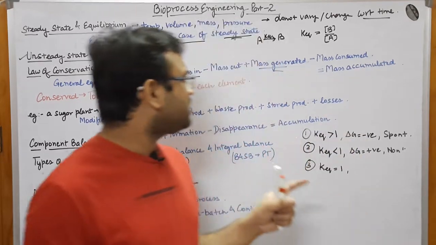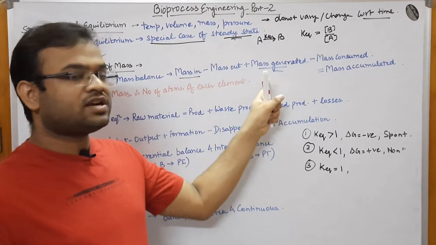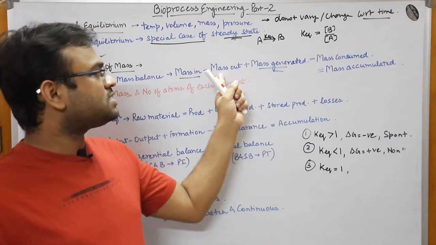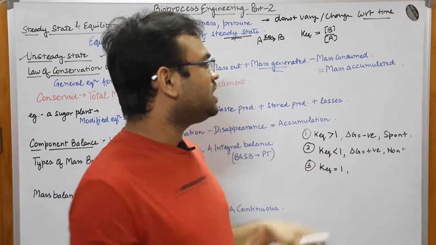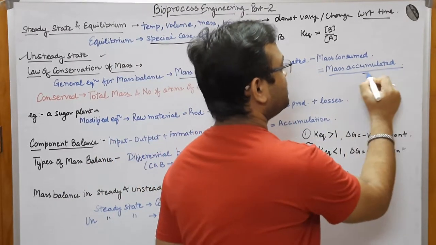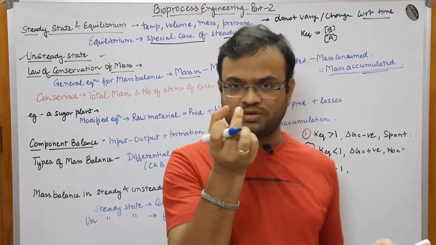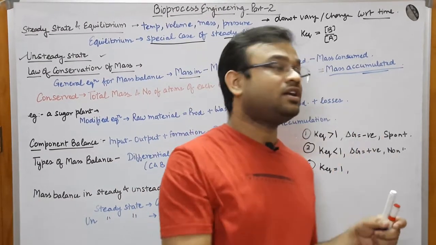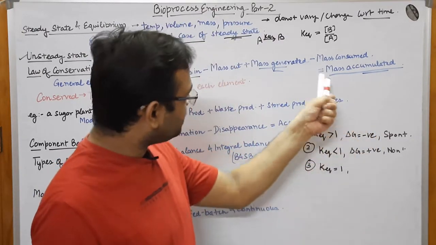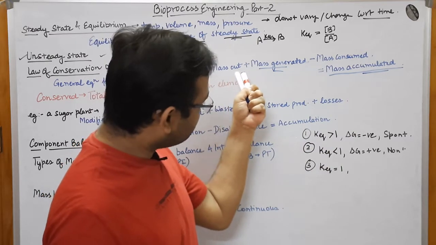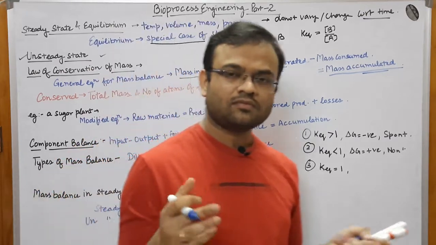So what we are doing over here is, mass in is with the plus sign, mass generated is with a plus sign, and mass out and mass consumed are with a negative sign. What would it lead to? It would lead to mass accumulated. This you can understand is the mass or the nutrients that has been converted into biomass. You would get the value over here, that would be the mass accumulated. So mass accumulated equals mass in minus mass out plus mass generated minus mass consumed. So this is a general equation.